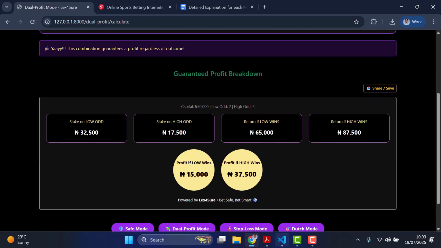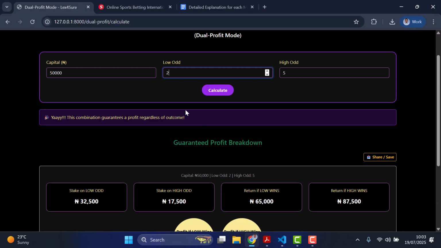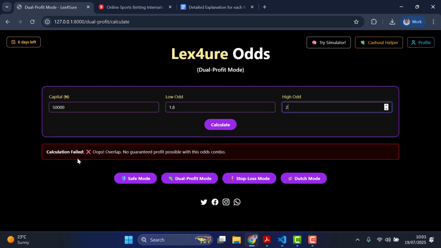So let's analyze this. Before we do that though, let's check the possible errors that can happen when using this dual profit mode. Let's say, for example, I put in 1.8 as the low odd, and the high odd, let's say 2. You can see it says calculation failed, overlap, no guaranteed profit for this outcome. Once you see this, just go and look for another odd. Just know that it's not possible to profit from this kind of combination. So keep that in mind.